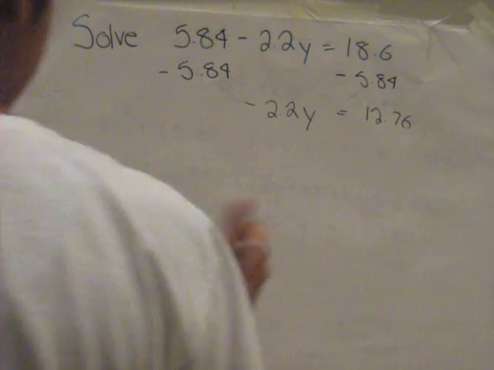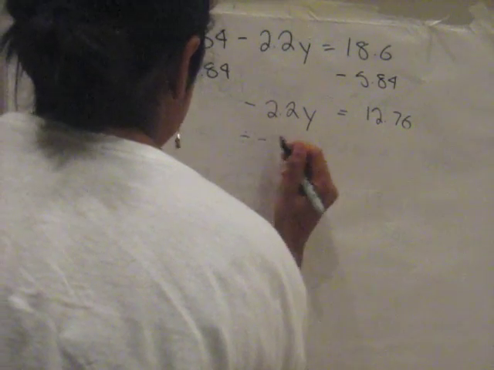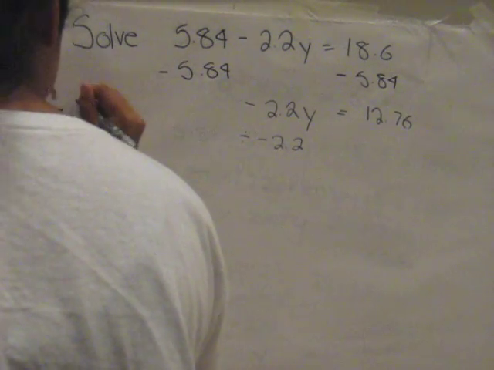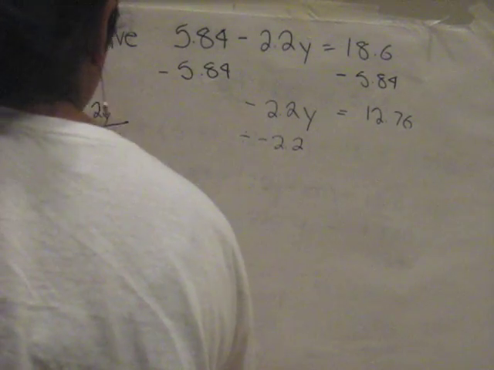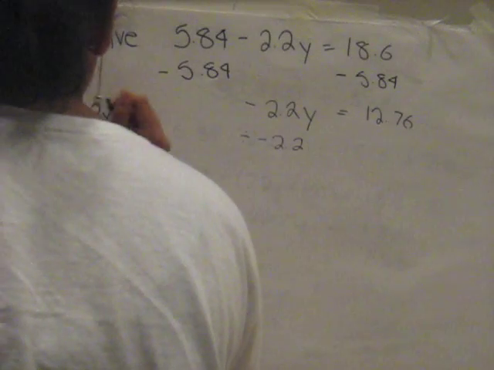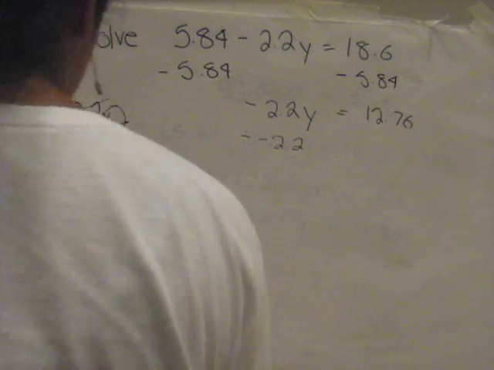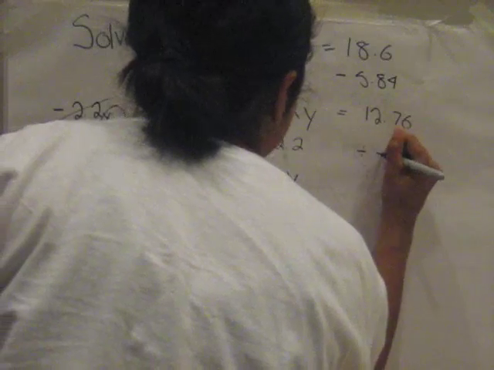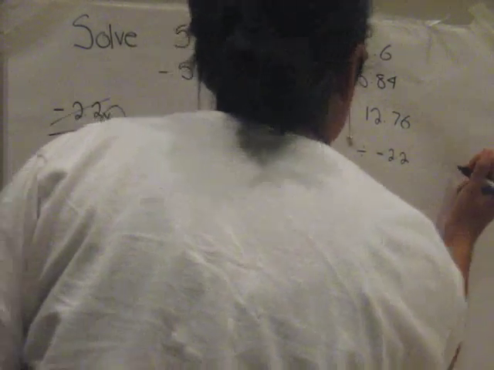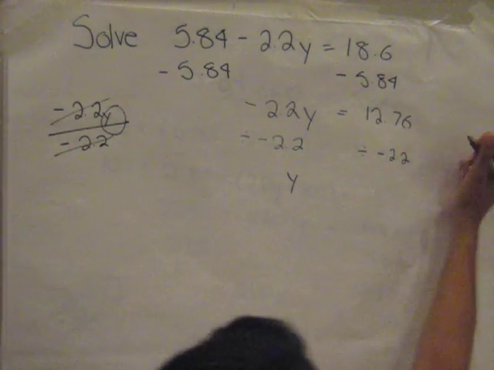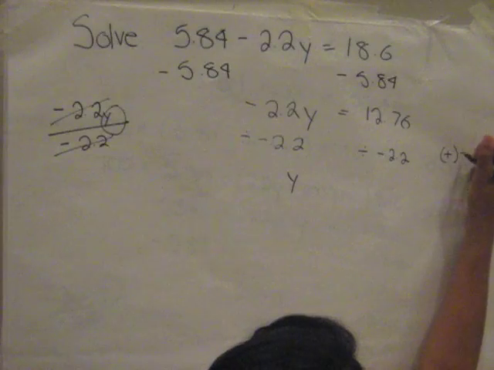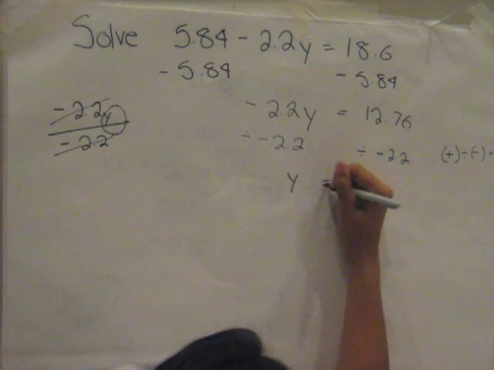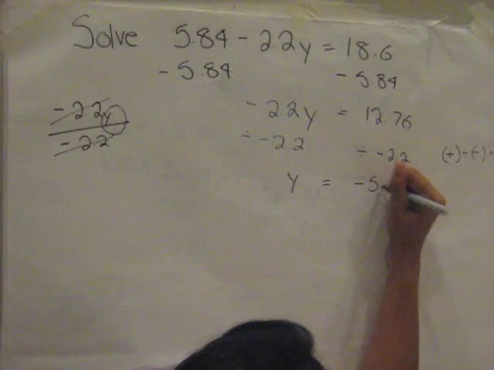And now you're going to divide this side by negative 2.2. Negative 2.2y over negative 2.2 crosses out, and you're left with y. Then you divide this by negative 2.2. And just remember, a positive divided by a negative is always a negative. So you are left with negative 5.8.